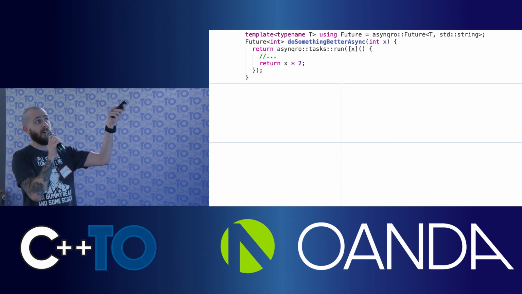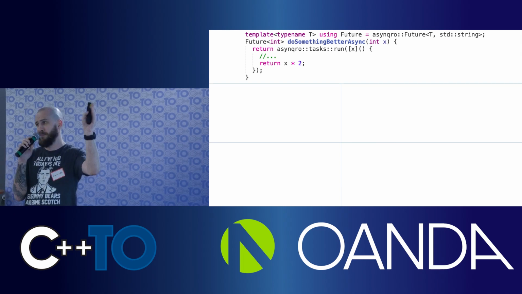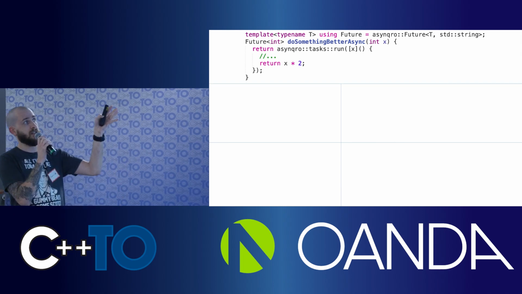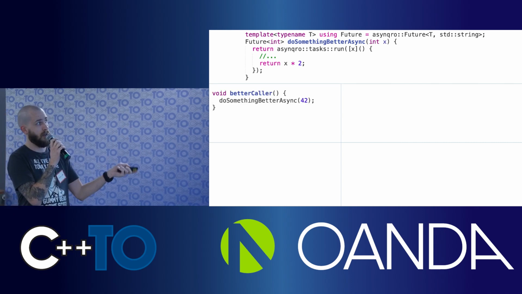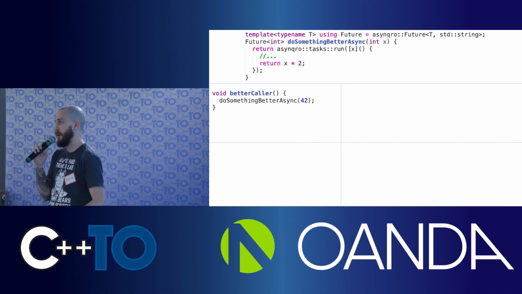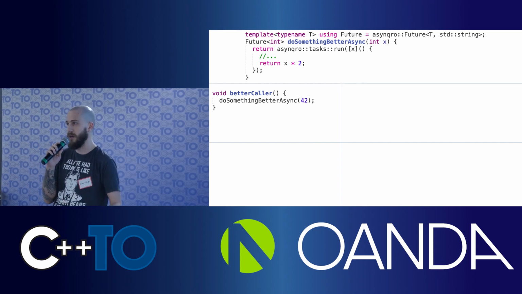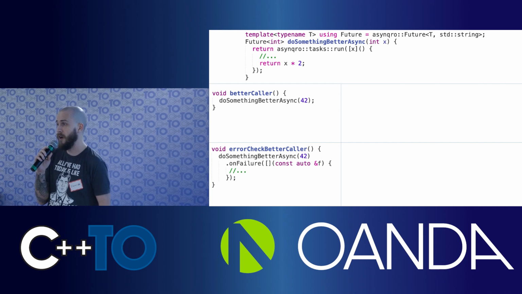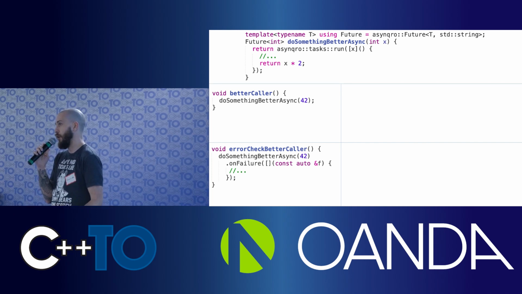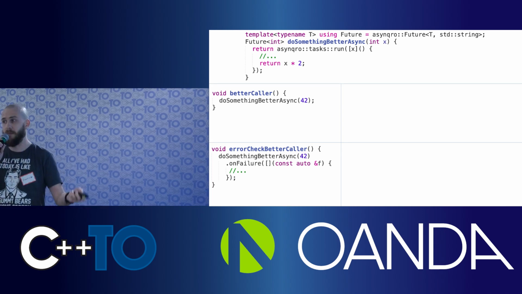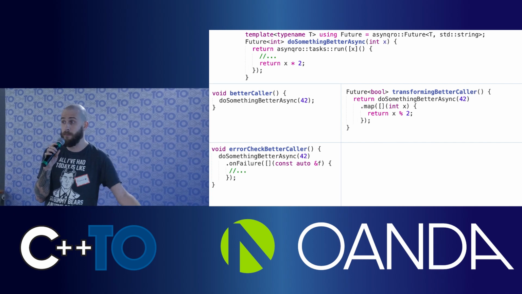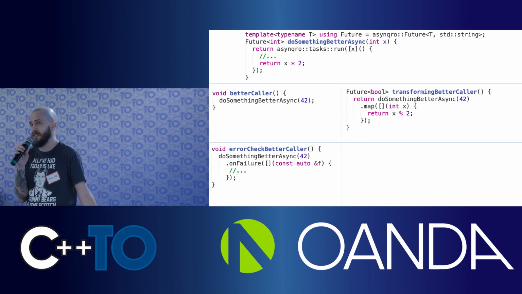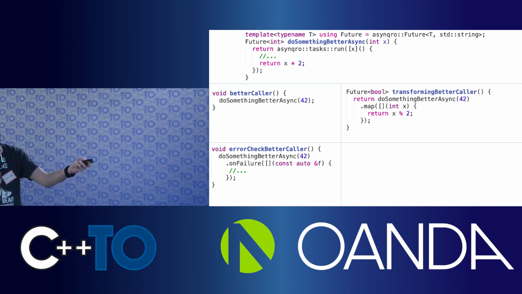So the calling function is pretty much the same. You do Asynqro tasks run, pass the callback, everything is good. So we just call it and we forget about the future, we don't care. If we want to check for errors, we just add a callback on failure and it gives you your failure in this callback if it happens. If not, it never will get called. For transforming, we just call map. Again, that's much better than STD async.